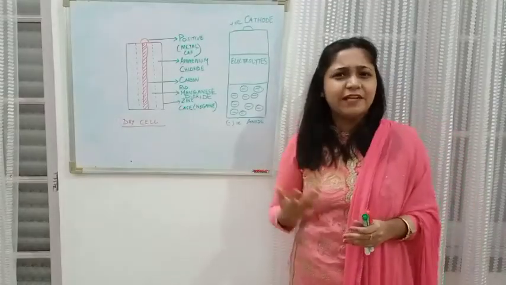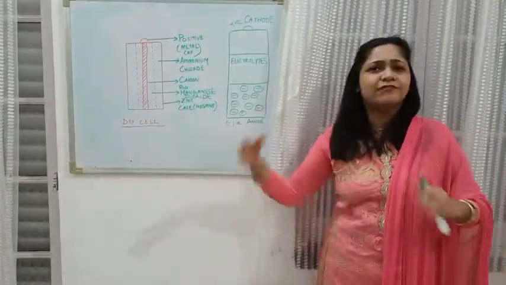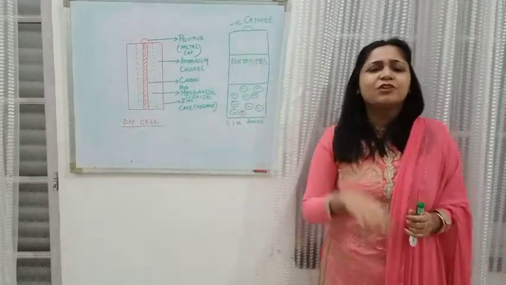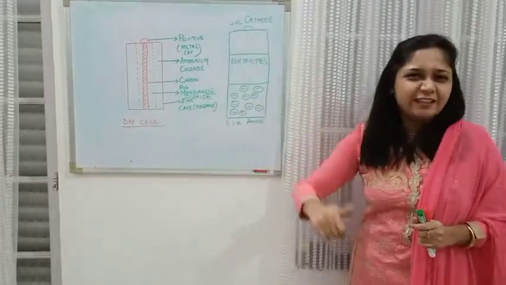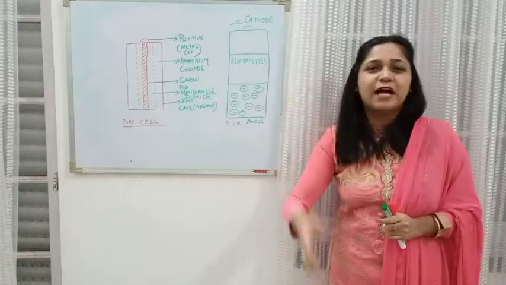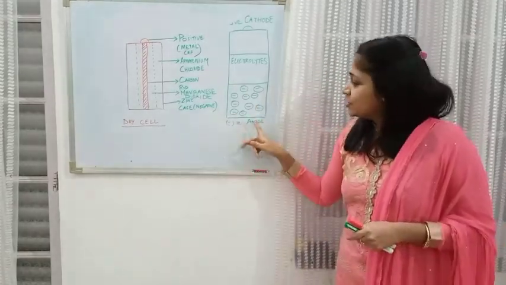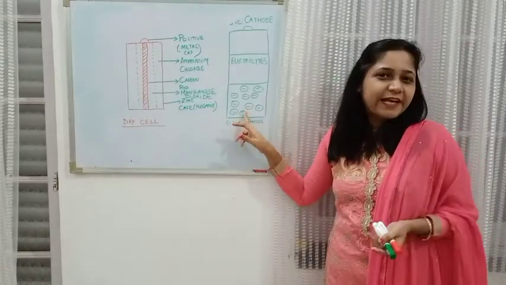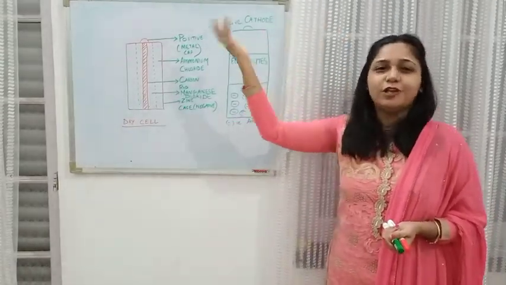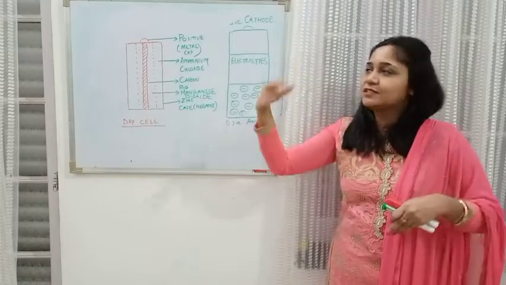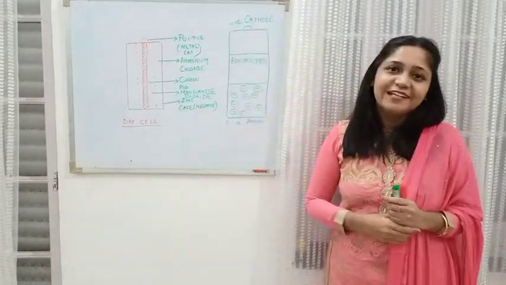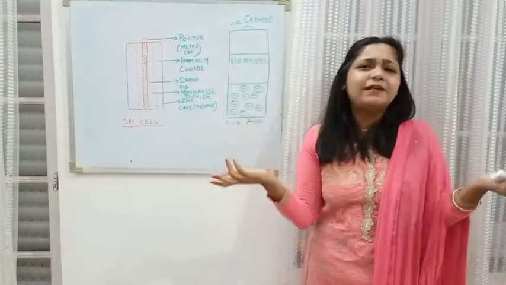Sometimes it gets very confusing as to which is anode and which is cathode. So in Hindi we say "anadi", the one who is negative, who is of no use. There is a khiladi, and there is an anadi. So this anode is your anadi, the negative one. The other one you can already remember: negative ka ulta positive. So that will be your cathode. This is a simple trick.